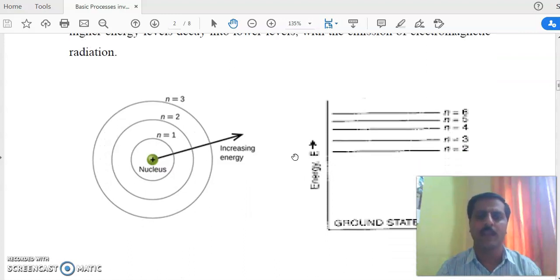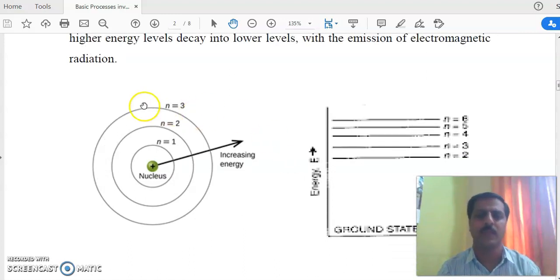Again, to understand this one, we start with the structure of an atom. We have studied earlier that an atom consists of a nucleus and the electrons revolving around that nucleus in fixed orbits. The first shell is K shell, the first energy level, value n is equal to 1.